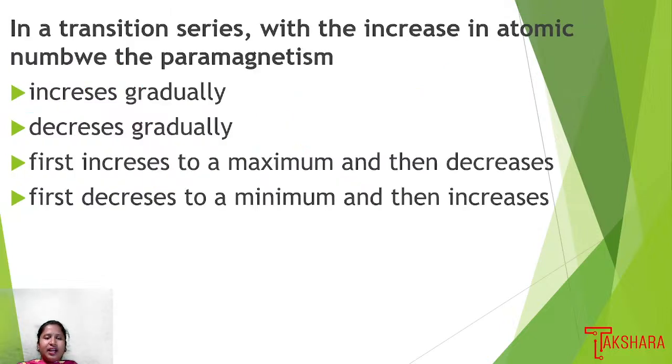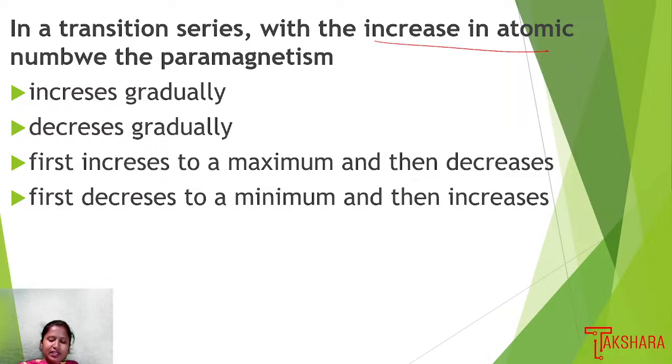Next, in a transition series, with the increase in atomic number, the paramagnetism is: how does paramagnetism change as atomic number increases in the transition series? Option 1, increases gradually. Option 2, decreases gradually. Option C, first increases to a maximum and then decreases. Option D, first decreases to a minimum and then increases.